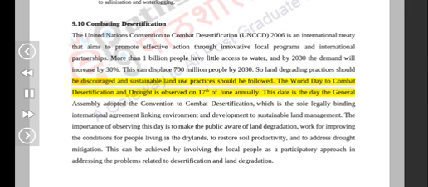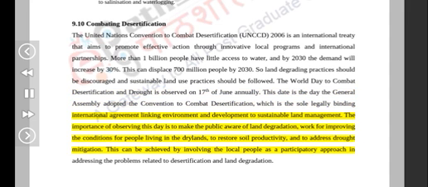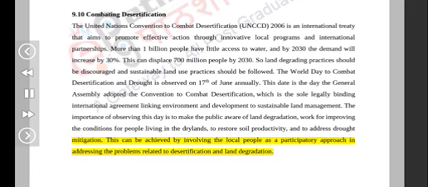The World Day to Combat Desertification and Drought is observed on 17th of June annually. This date is the day the General Assembly adopted the Convention to Combat Desertification, which is the sole legally binding international agreement linking environment and development to sustainable land management. The importance of observing this day is to make the public aware of land degradation, work for improving the conditions for people living in the drylands, to restore soil productivity, and to address drought mitigation. This can be achieved by involving the local people as a participatory approach in addressing the problems related to desertification and land degradation. 14. Environmental geology.